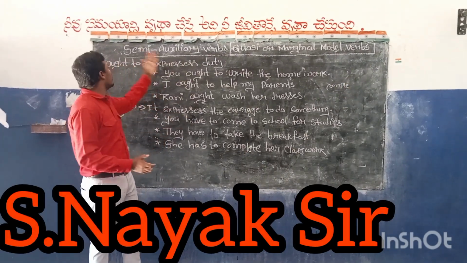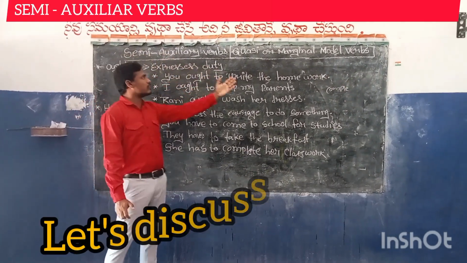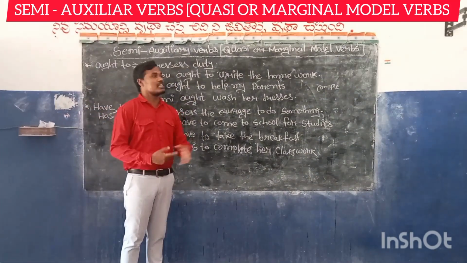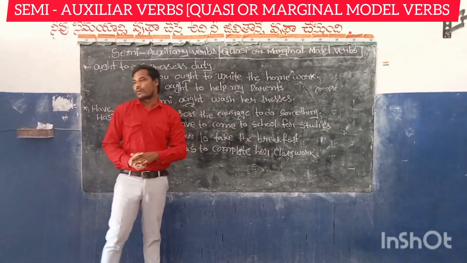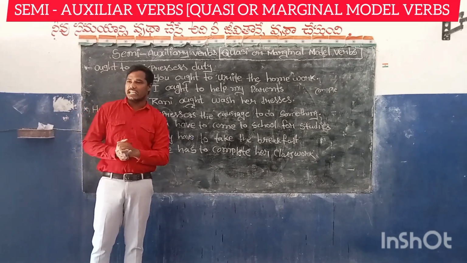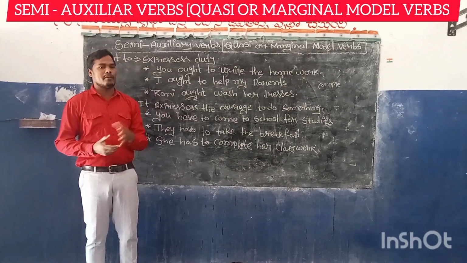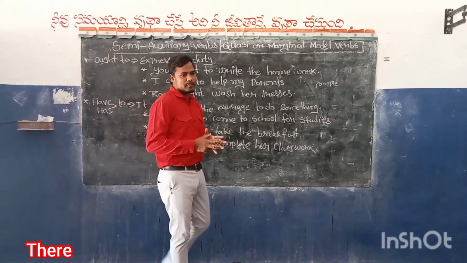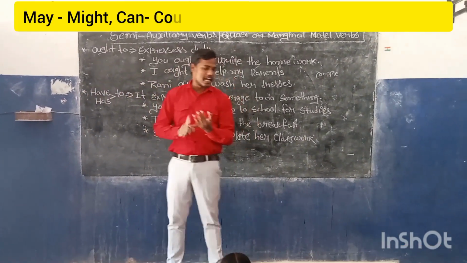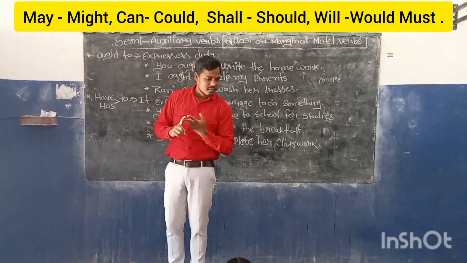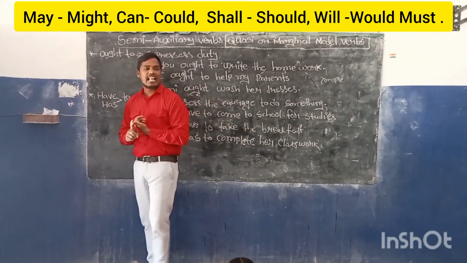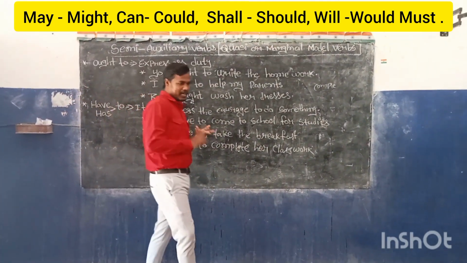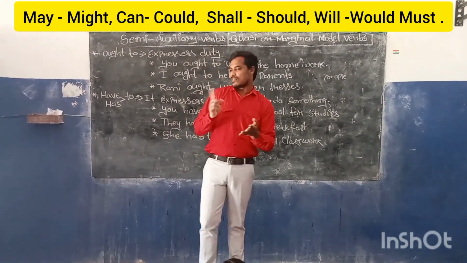Going to discuss the semi-auxiliary verbs, also called quasi or marginal modal verbs. Yesterday we already discussed the modal auxiliary verbs. How many modal auxiliary verbs are there? Nine modal auxiliary verbs are there: may, might, can, could, shall, should, will, would, must.